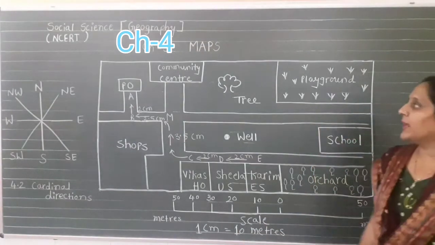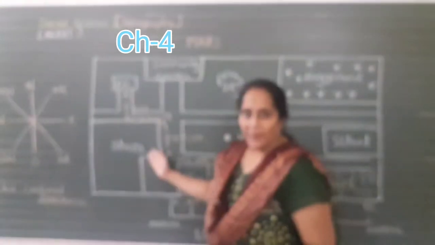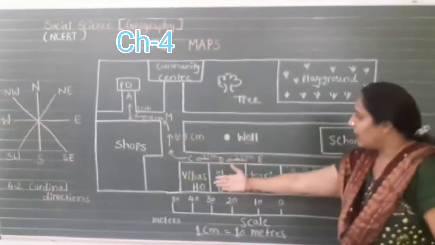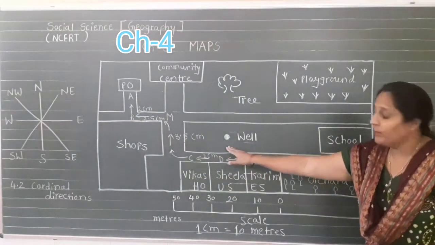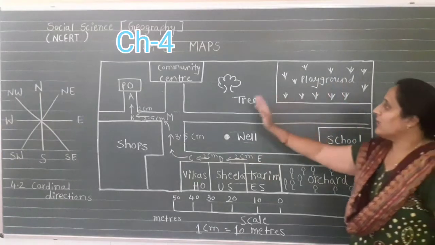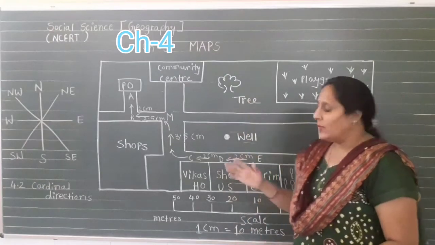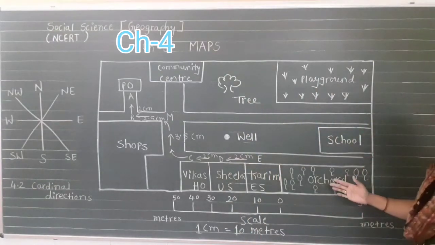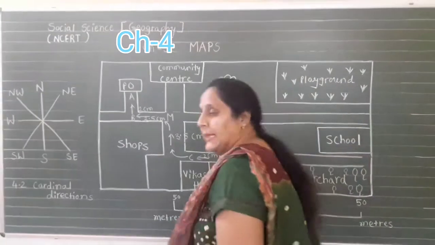In this diagram, they show the community center, post office, shopping complex, as well as the different houses. This is the symbol of a well. Then here is the school, playground, as well as trees and an orchard, meaning a garden area, where you see different trees.